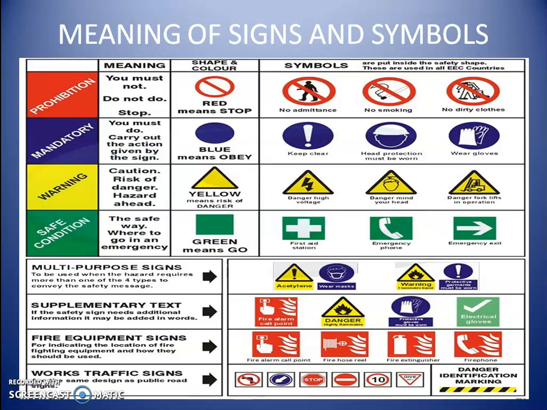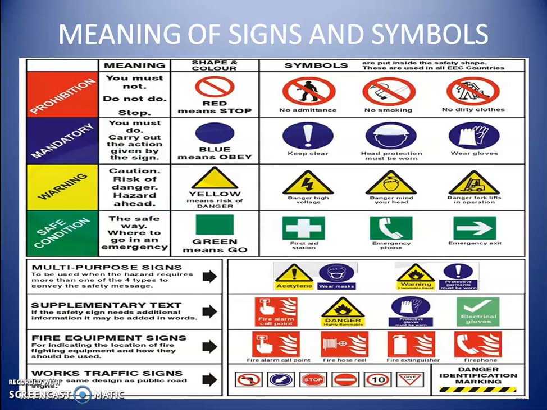Fourth one, the safe condition. The safe way shows where to go in an emergency, whenever some accident or hazard occurs, so we can easily escape from the hazards. You can follow the green color boards.